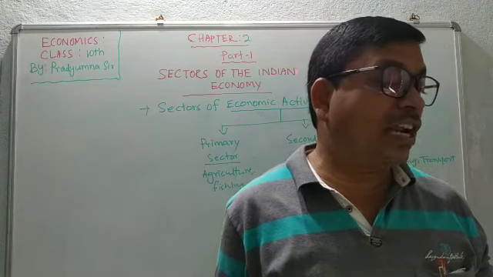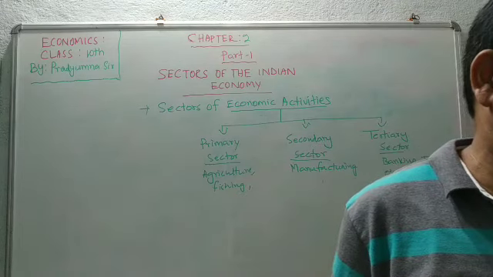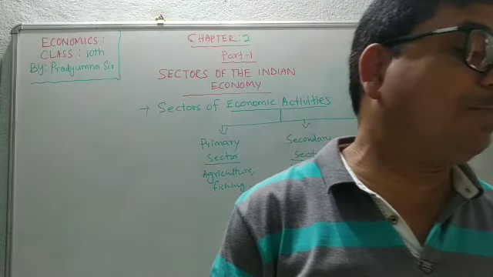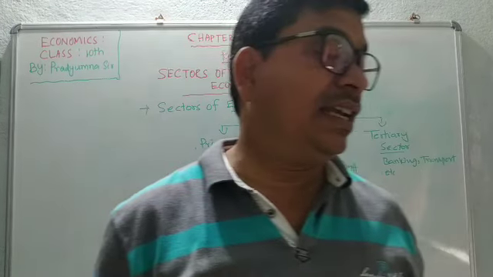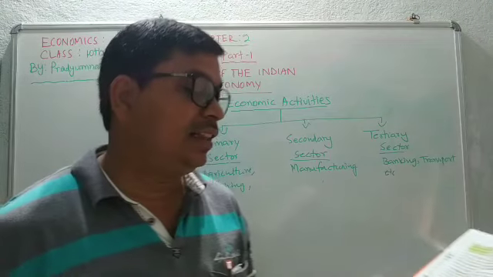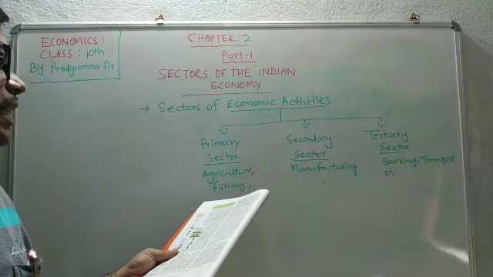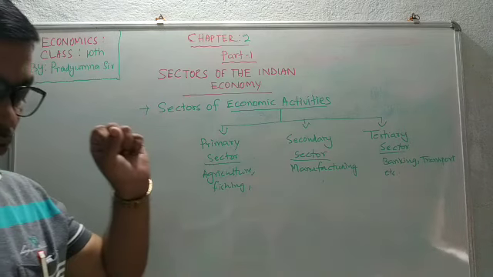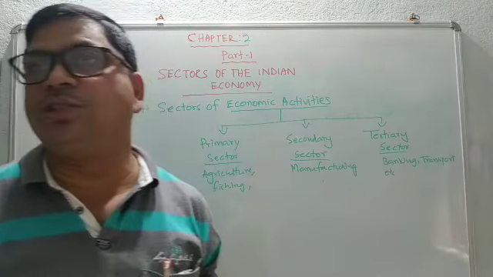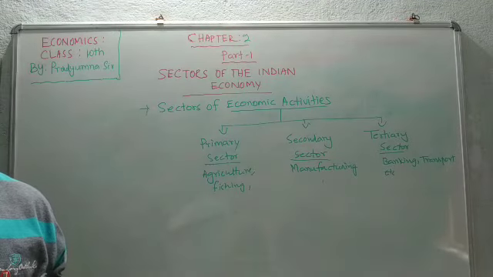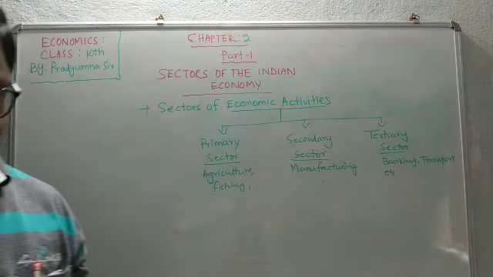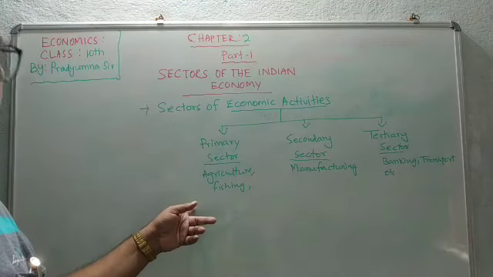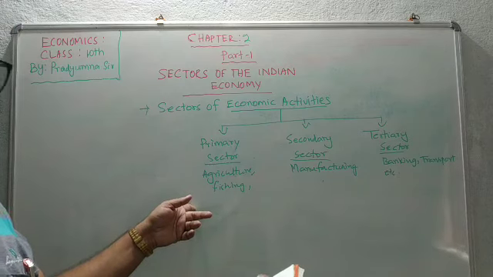Since most of the natural products we get are from agriculture, dairy, fishing, and forestry, this primary sector is also called the agriculture and related sector.